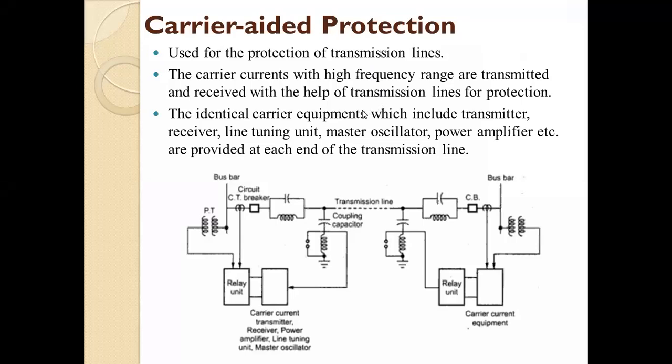In the last lecture, we have seen the carrier aided protection. In that, we have seen that we are using some extra devices, like a carrier current transmitter, receiver, power amplifier, and coupling capacitors. These devices are used for the protection purpose, and we have seen how they are used in the last lecture.